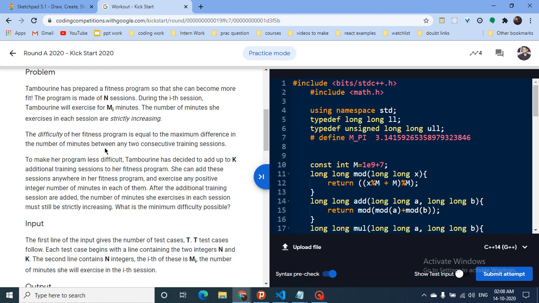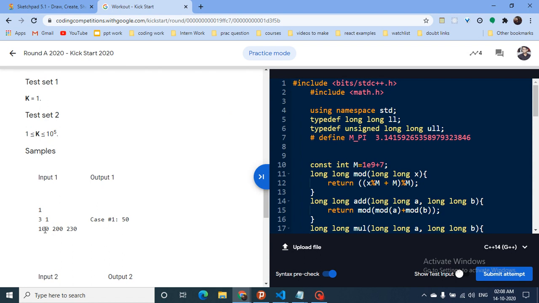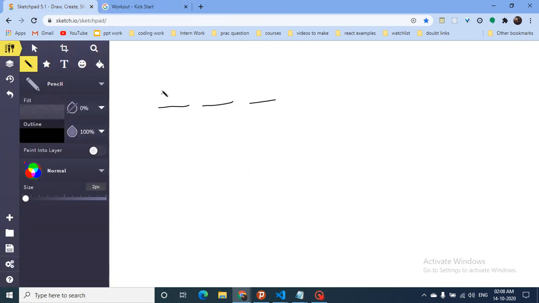What I mean is, if you take all the training sessions, as you can suppose there are n training sessions, and I will take an example. As you can see, 100, 200 and 230. These are the times of 3 training sessions.